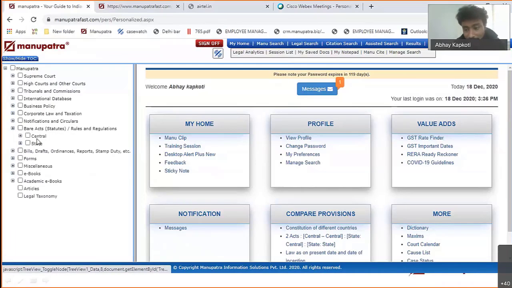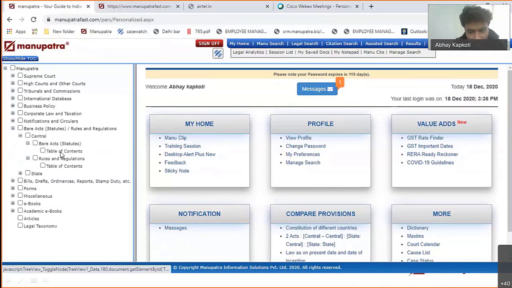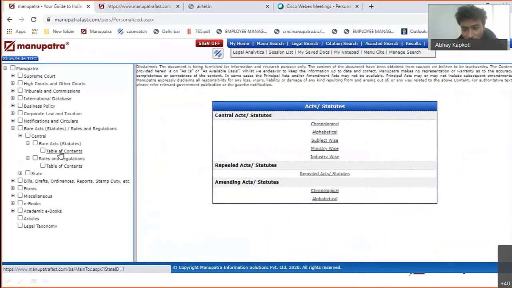Next one, which is the Bare Act folder. So Bare Act is important. We'll give it a little more time. So central as well as state Bare Acts are available for all the states. Rules and regulations also you can see from here. Sometimes people call us for these small rules because these are very important, and when they are important, you can't find them anywhere. So this is how to get them in Manupatra.